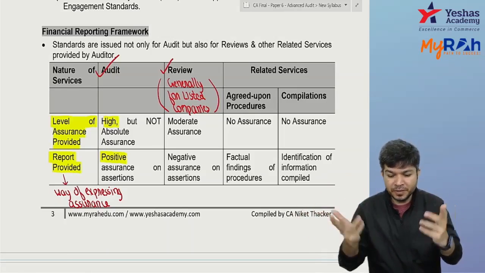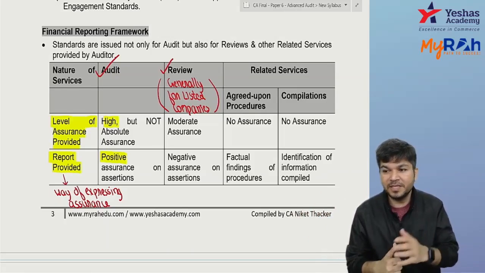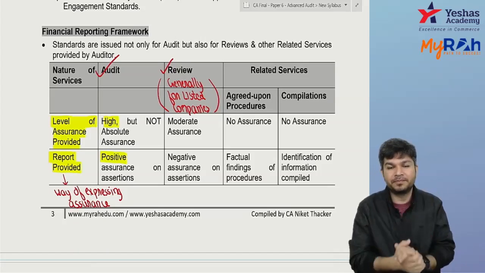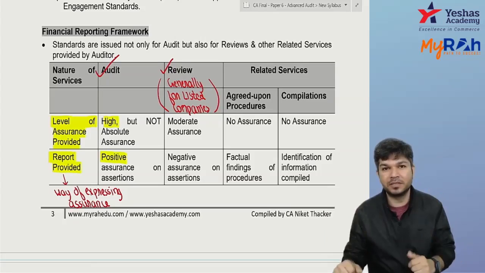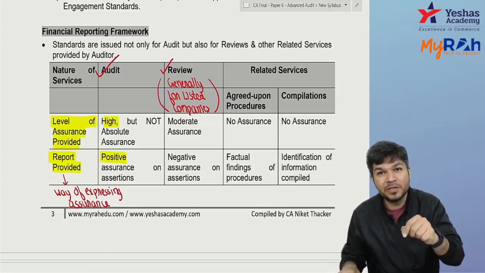Sir, who has to review it? It is reviewed by a chartered accountant. It has to be reviewed by whom? The CA. The CAs will review it. So it's a kind of overview type. It's not as detailed as an audit. So this comes for every listed company on a quarterly basis.